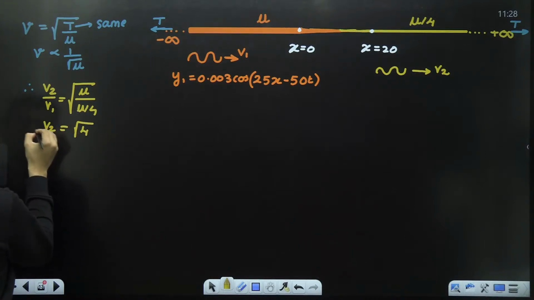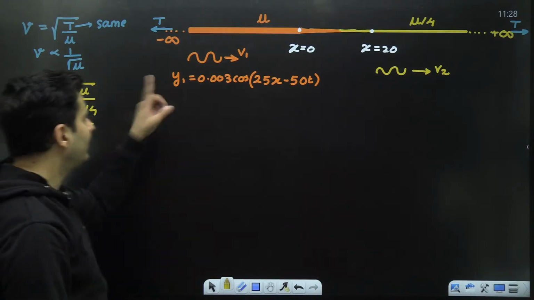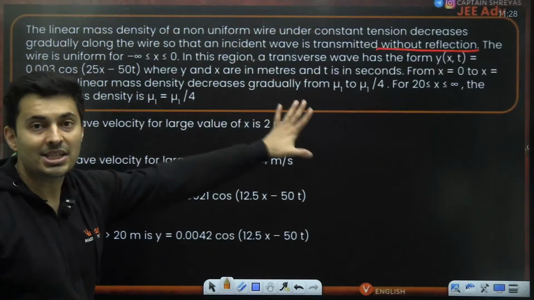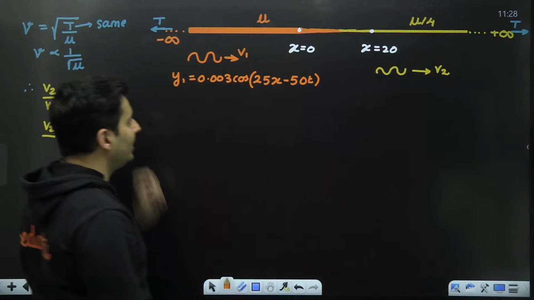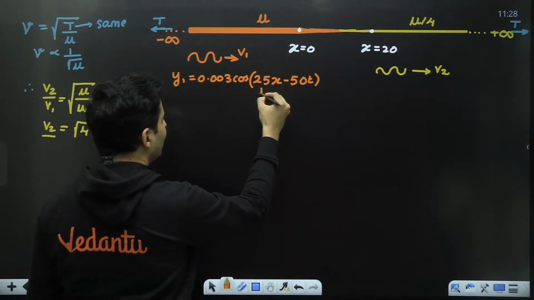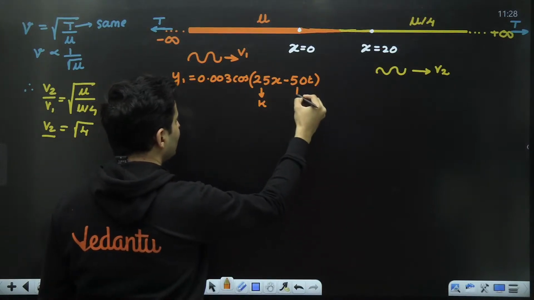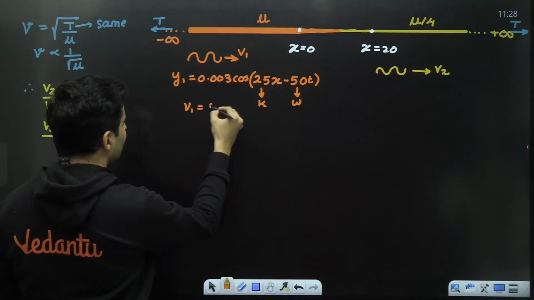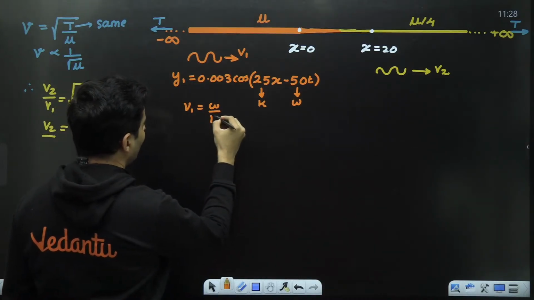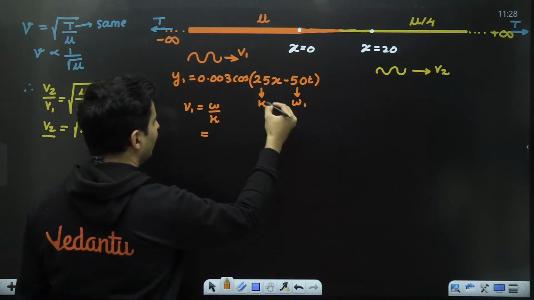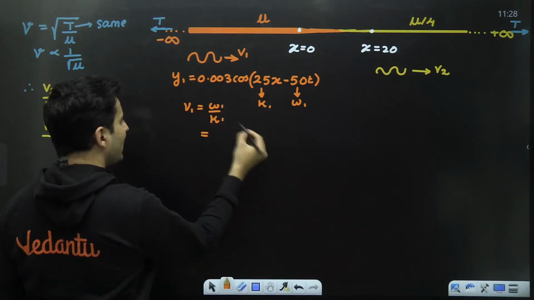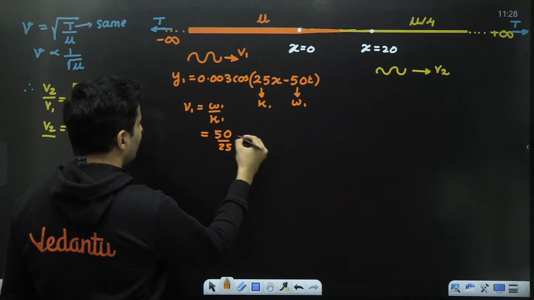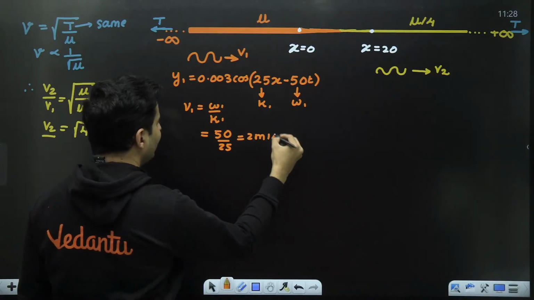V2 is over here. Do I know V1? I think so. Look at the wave equation. It is not mentioned directly here, but we can find it from here. This value is basically k, this value is basically omega, and we know wave speed is nothing but omega by k. This is omega 1, let's say this is k1. So omega is 50, k is basically 25, so it is 2 meters per second.